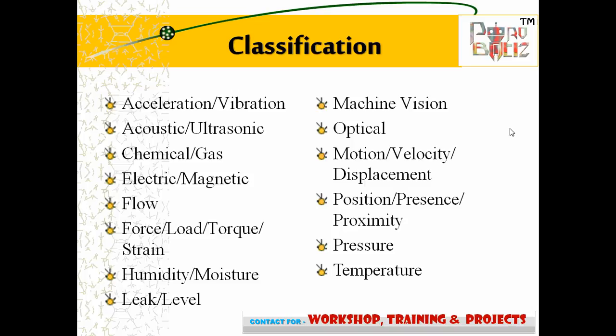Force or load or torque or strain sensors, humidity sensors, moisture sensors, leak sensors, level sensors, machine vision sensors, optical sensors, motion or velocity or displacement sensors, position sensors, presence sensors, proximity sensors, pressure sensors, temperature sensors.